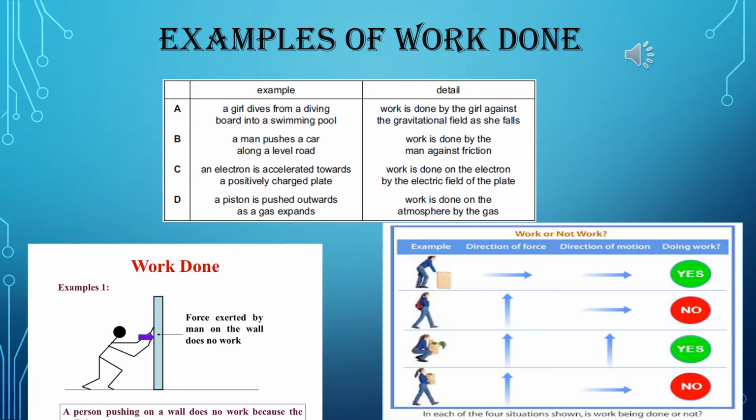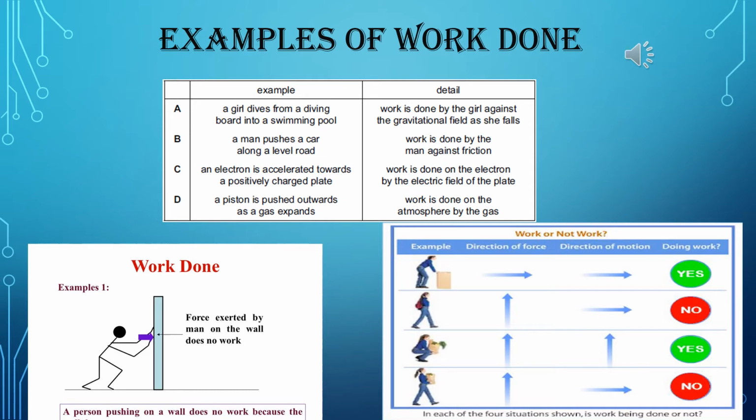Number C. An electron is accelerated towards a positively charged plate. Work is done here on the electron by the electric field of the plate. Number D. A piston is pushed outwards as a gas expands. Work is done here on the atmosphere by the gas. So these are the examples from our daily life and the details of the example. Now the next diagram.